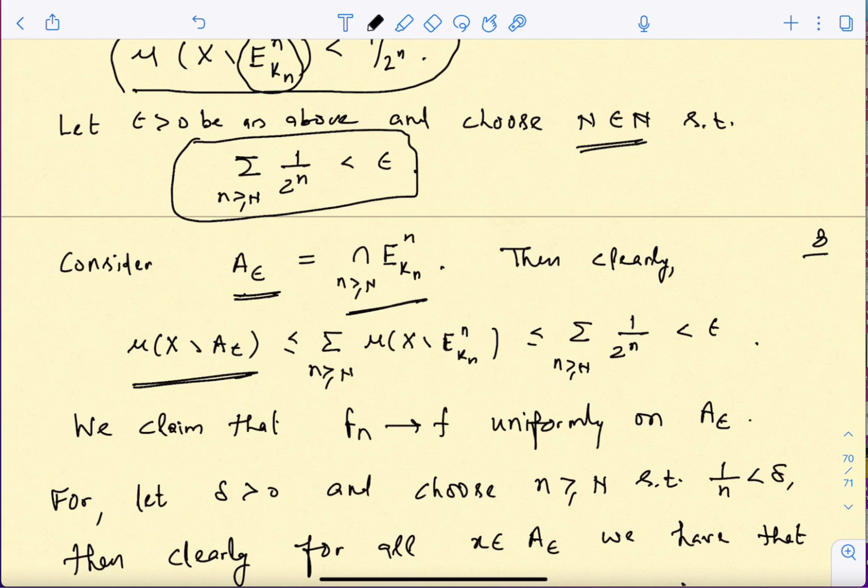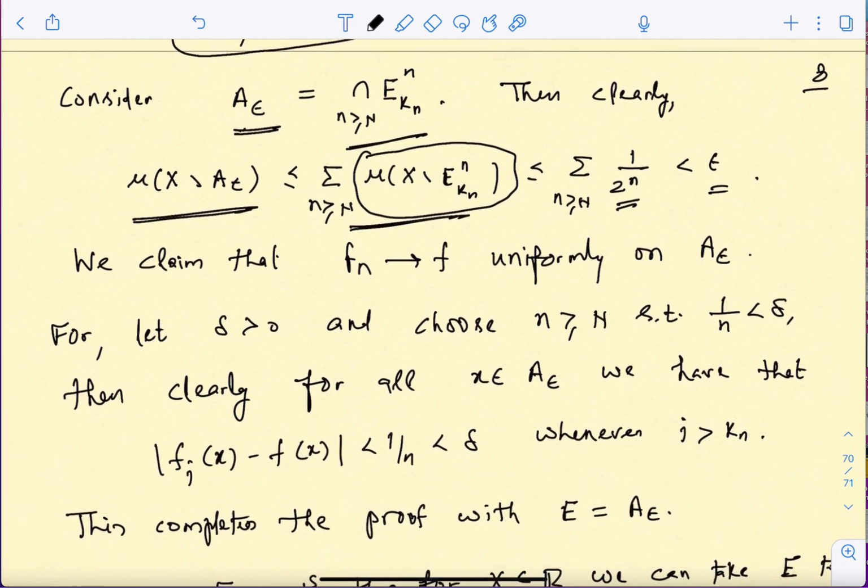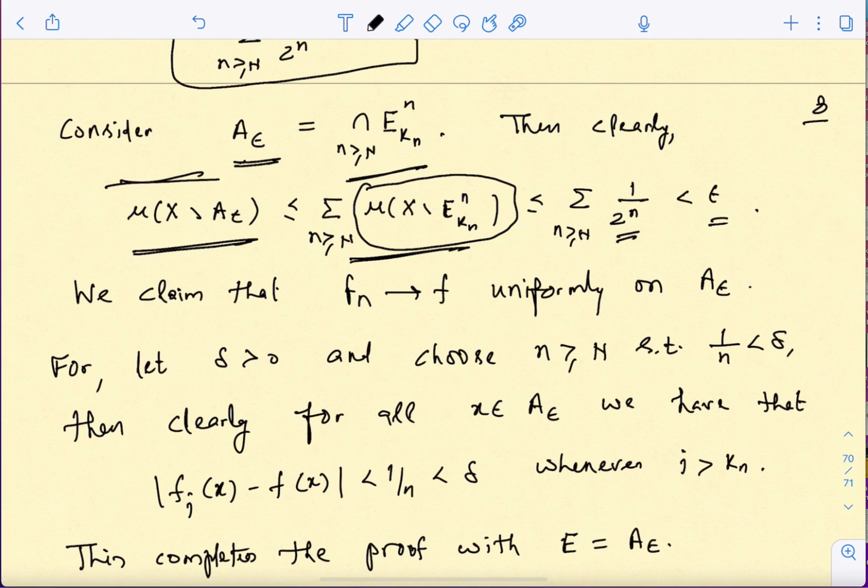So if you put it, so this x minus intersection of this, you can see that this is less than or equal to mu of x minus E_n k_n, and then you sum over all these guys. Now we had chosen these guys in such a way that their measure is less than 1 upon 2 to the power n, and then this capital N was chosen so that this whole tail sum is less than this epsilon. Okay, so at least we know that the set which we have chosen, that A epsilon, has got measure less than epsilon.